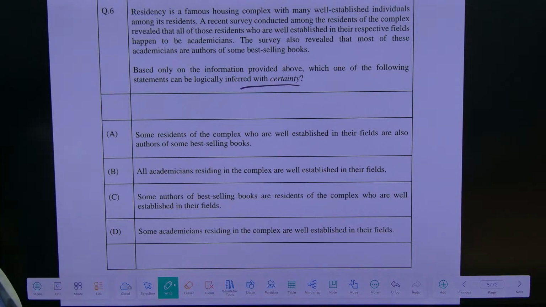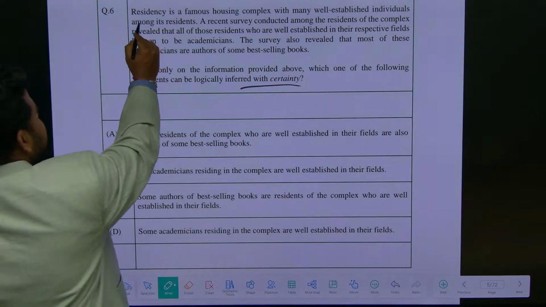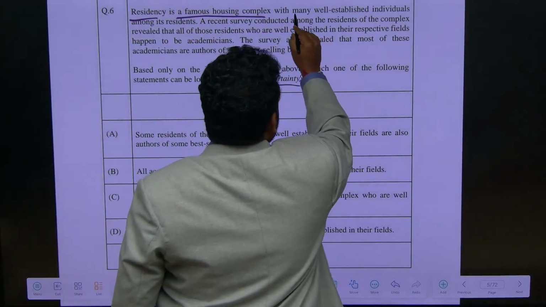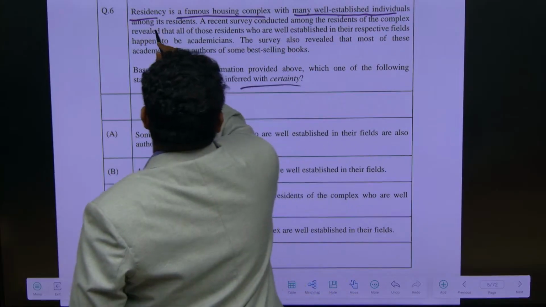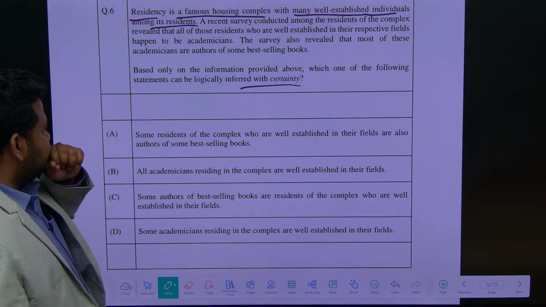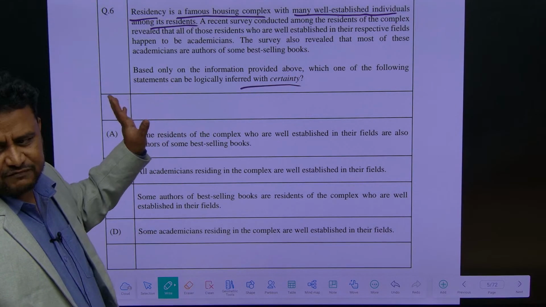So first, let us read this. Residency is a famous housing complex with many well-established individuals among its residents. There are residents, among them many are well-established.